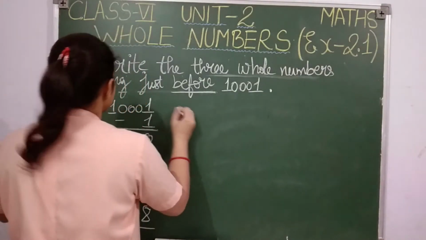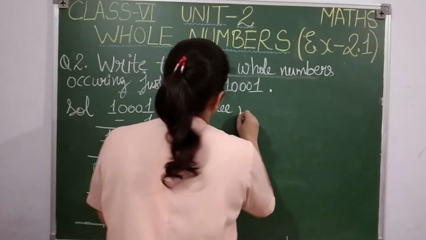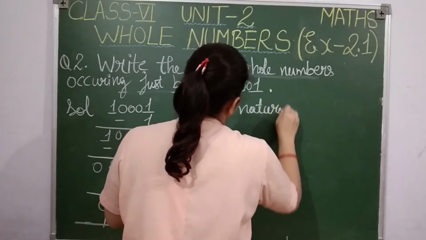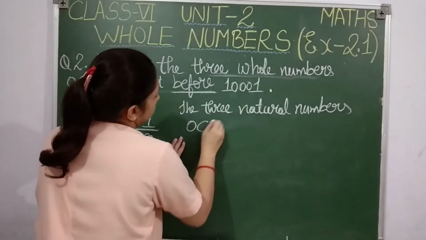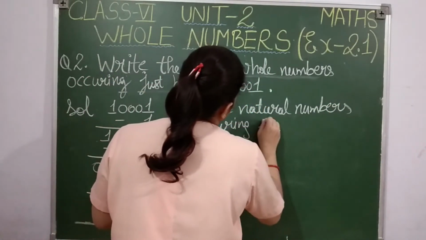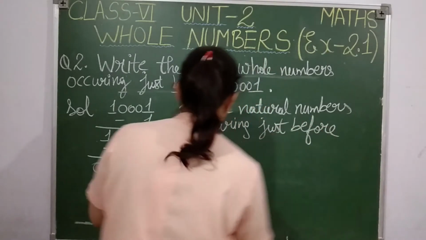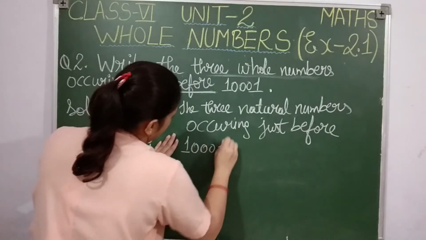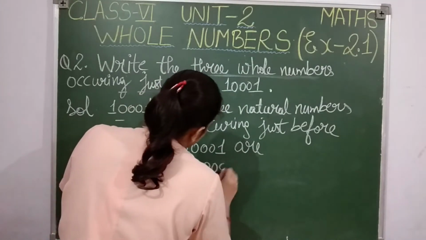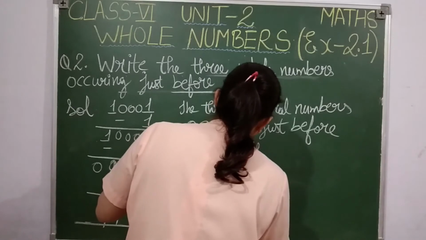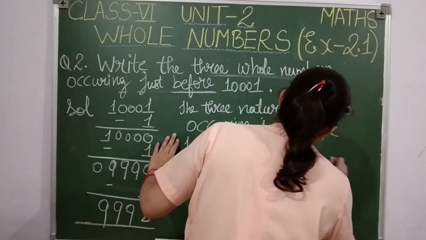So what will be the final answer? The 3 natural numbers occurring just before 10,001 are 10,000, 9,999 and 9,998.